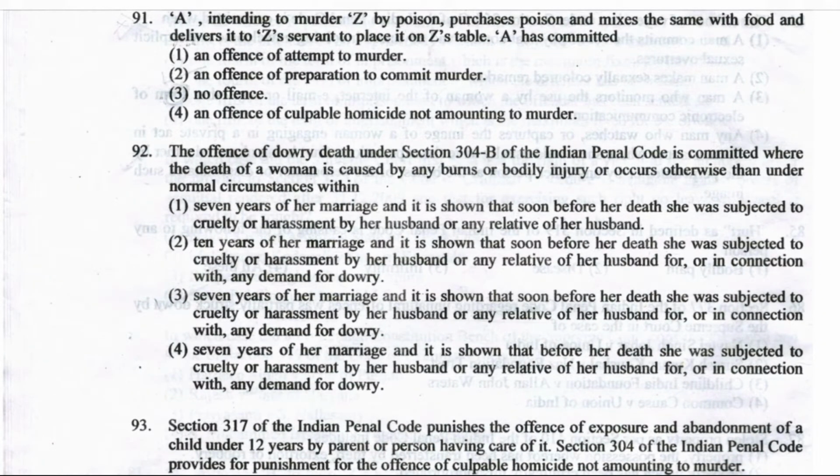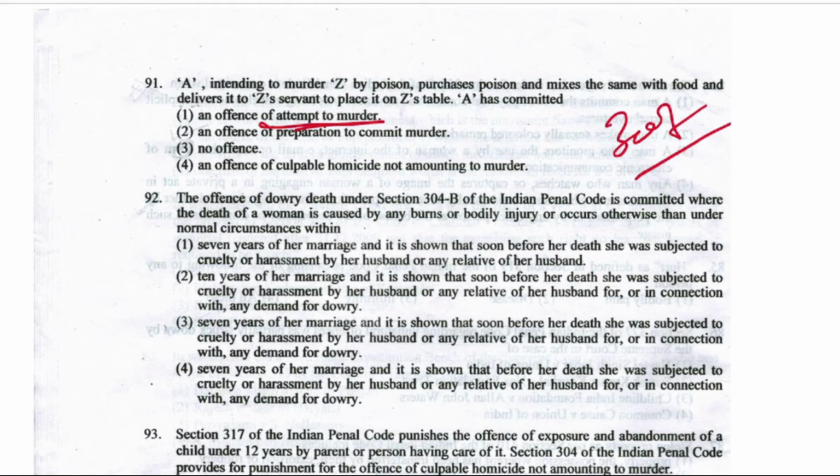A, intending to murder Z by poison, purchases poison and mixes the same with food and delivers it to Z's servant to place it on Z's table. A has committed what? An offense of attempt to murder, an offense of preparation to commit murder, no offense, or an offense of culpable homicide not amounting to murder. Attempt to murder is mentioned under which section of IPC? 307 of IPC.